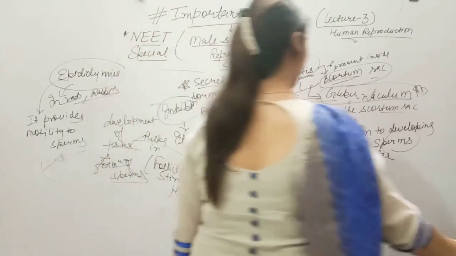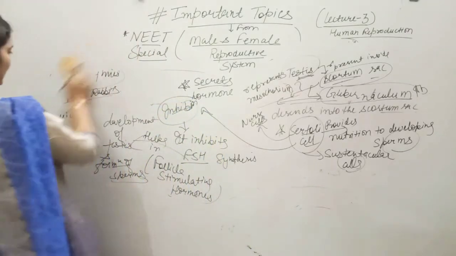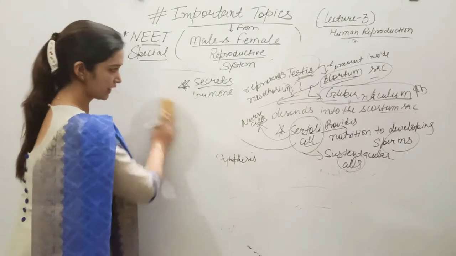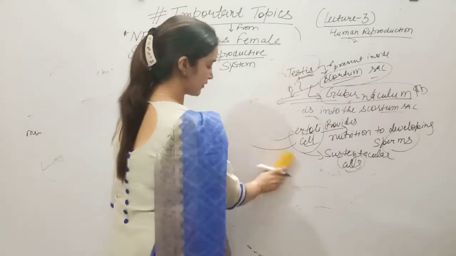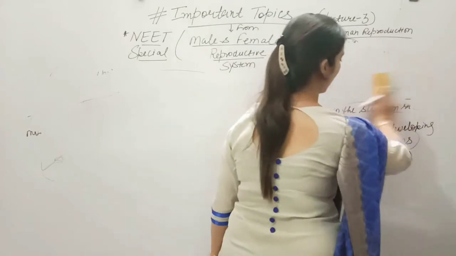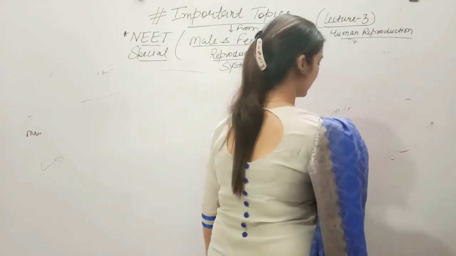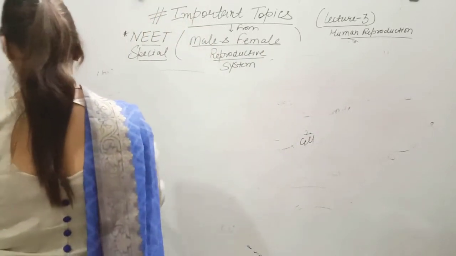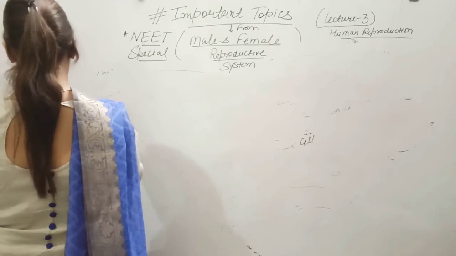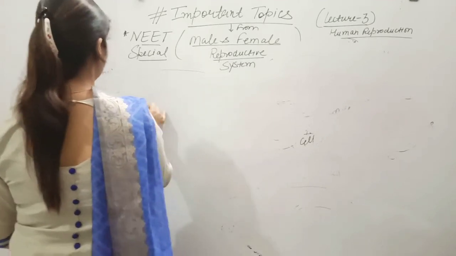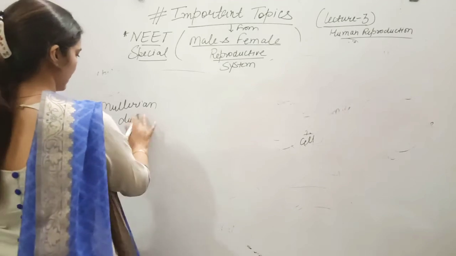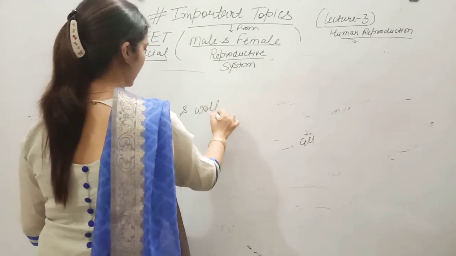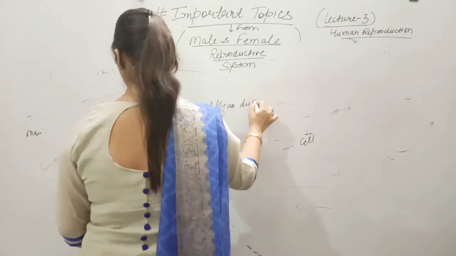Then one more important point: in fetal development, the oviduct, that is the fallopian tube in females, and the vasa deferentia in males are formed by special ducts present in the fetal stage, which are the Mullerian ducts and the Wolffian ducts.